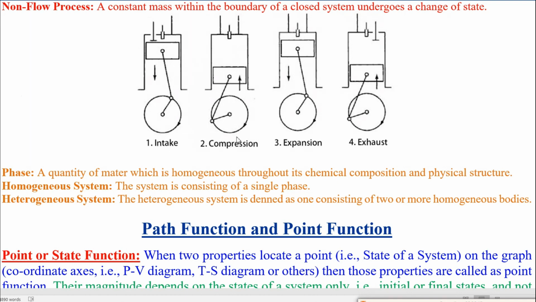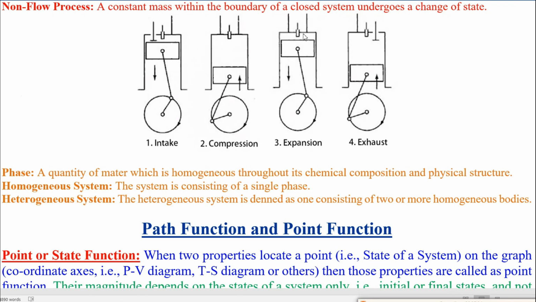Now in the case of compression, the inlet valve and the outlet valve are closed, so it becomes a closed system. Then combustion, expansion of the gases, and the piston will return back. Work is done by the gas on the piston, and from the piston the work is taken out through the piston rod and the crank, and we take this work in rotational motion outside of the engine.